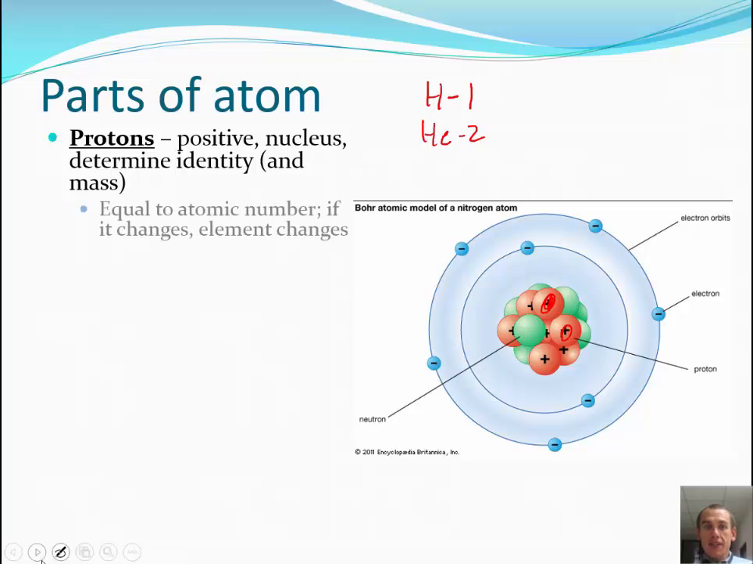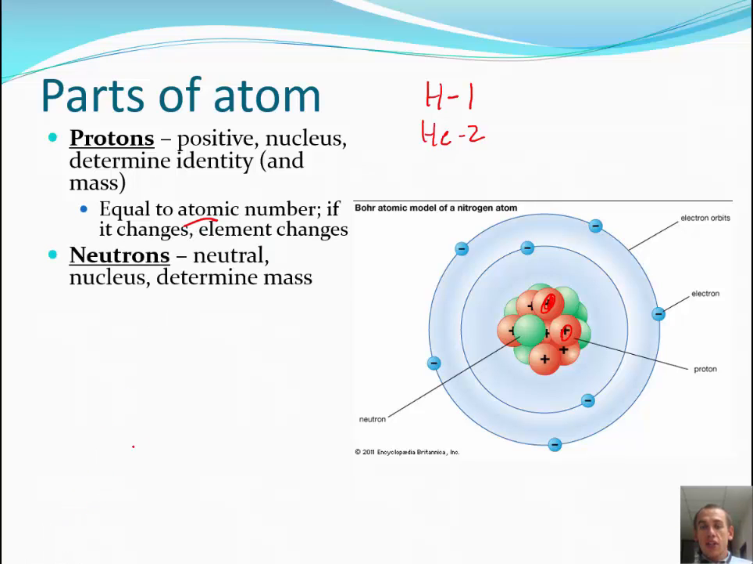The number of protons is the atomic number, and if it changes, the element changes. The next thing in the nucleus is the neutron. That's represented by these green things. They have no charge. They're neutral. They help determine the mass of the atom. They have about the same mass as the proton. It is a little bit different, but close enough.